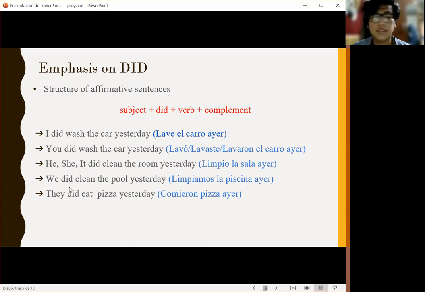Same for other sentences. He, she, it did clean the room yesterday. So we can change did clean for its verb in simple past, which would be cleaned. It cleaned the room yesterday.